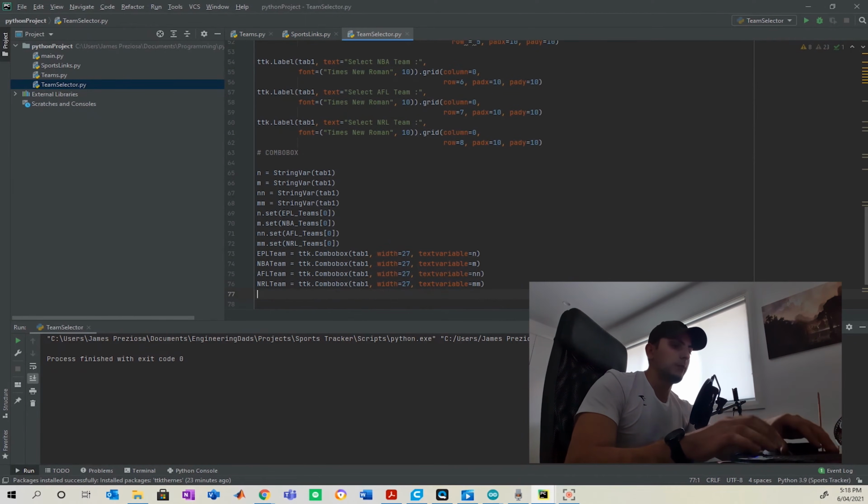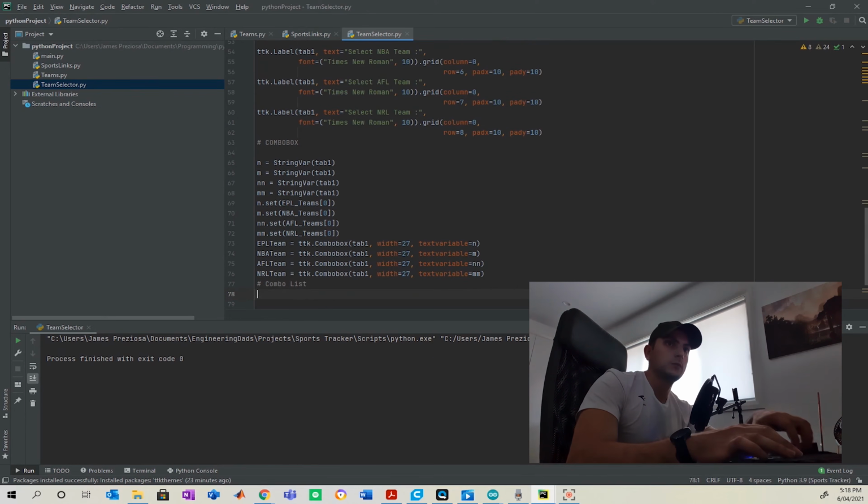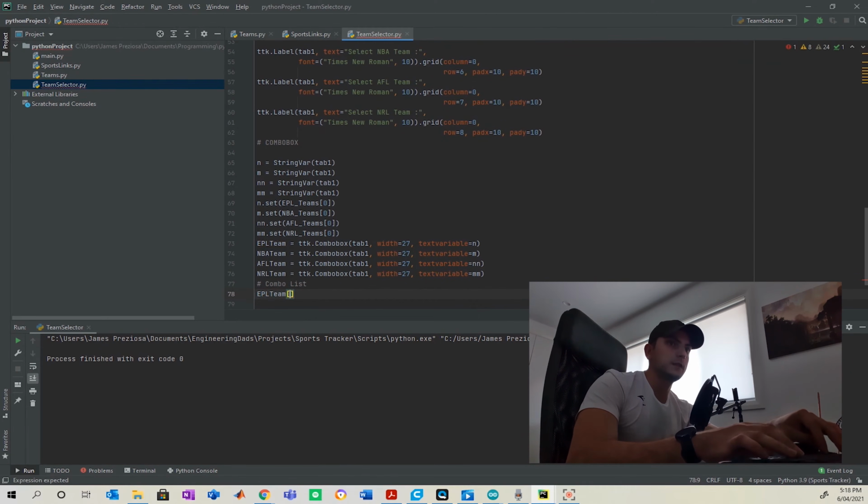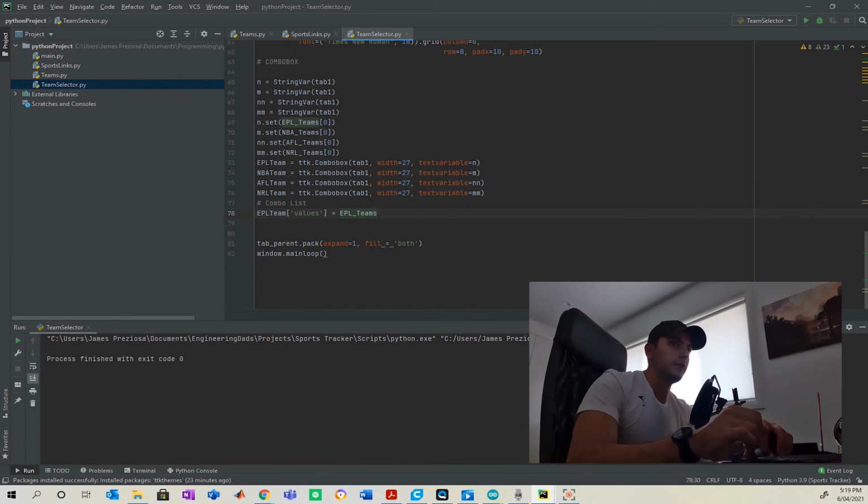After this, you're going to want to make your combo list. And all this is doing now is vectorizing the values for each respective sport, using the teams that we defined in the other file known as teams.